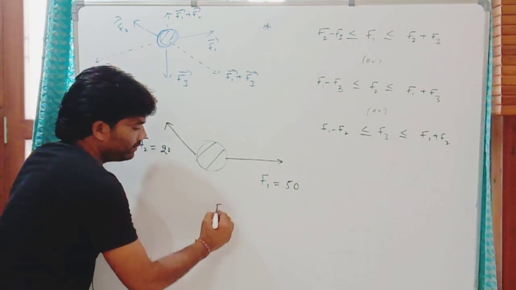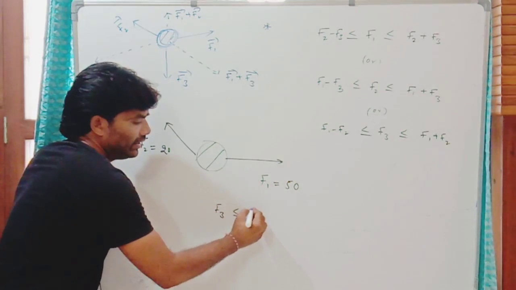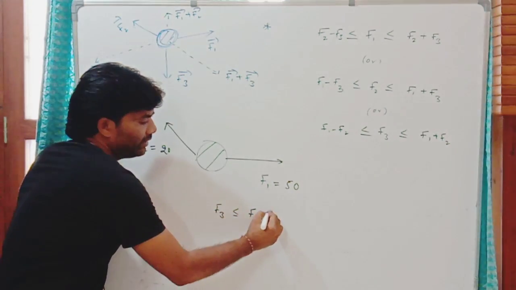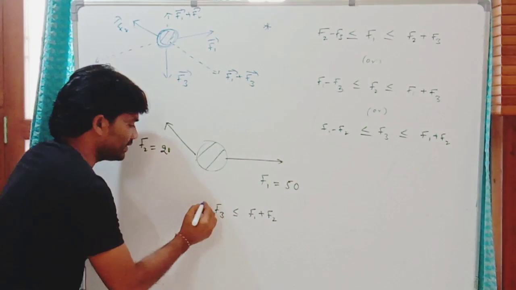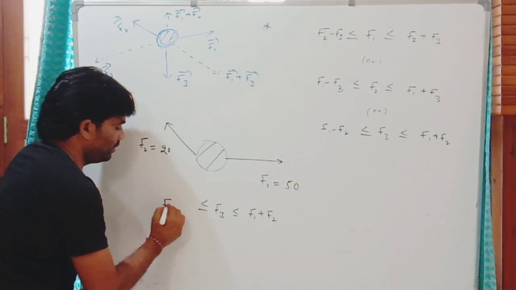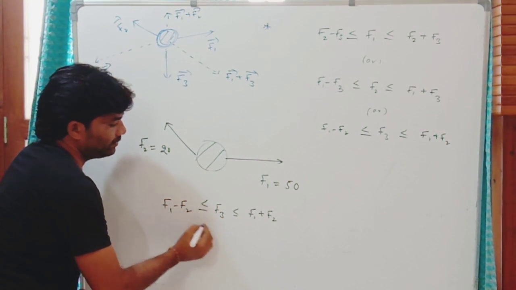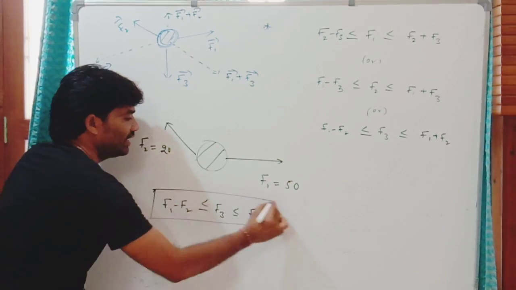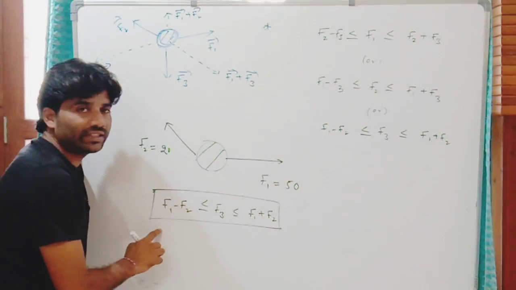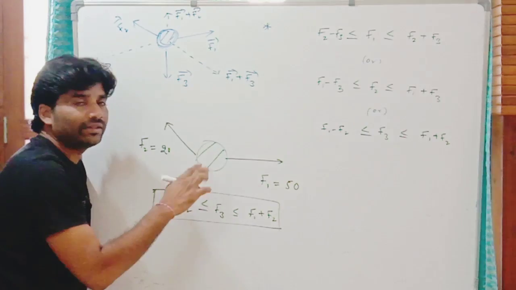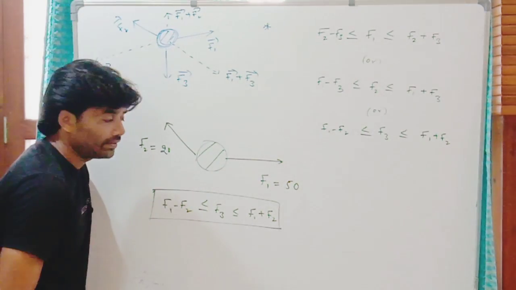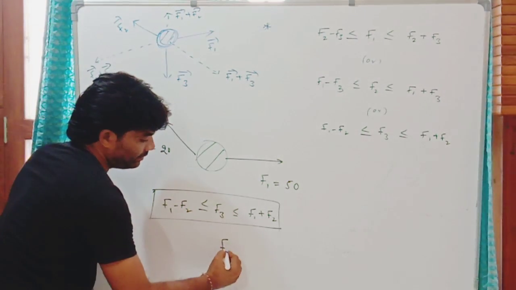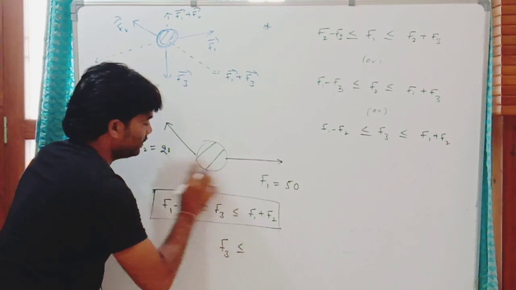The magnitude of the third force must be less than or equal to the sum of magnitudes of these two forces and greater than or equal to the difference of magnitudes of these two forces. This is the condition. By using this condition, you can estimate the range of the third force. The F3 must be, so what is this?